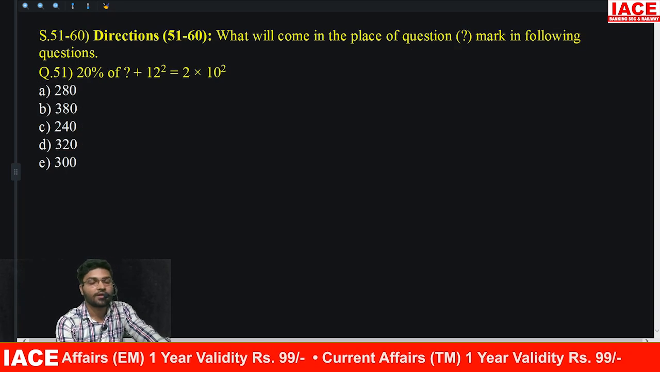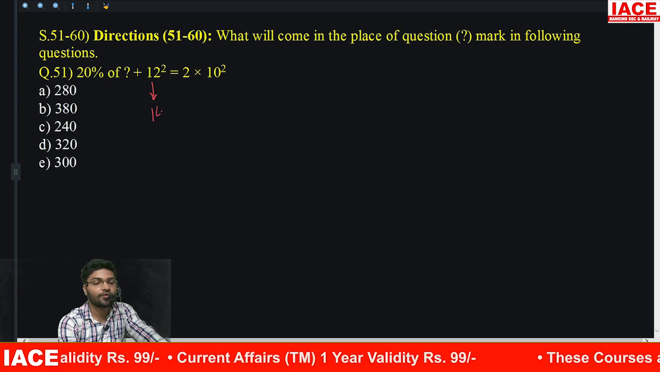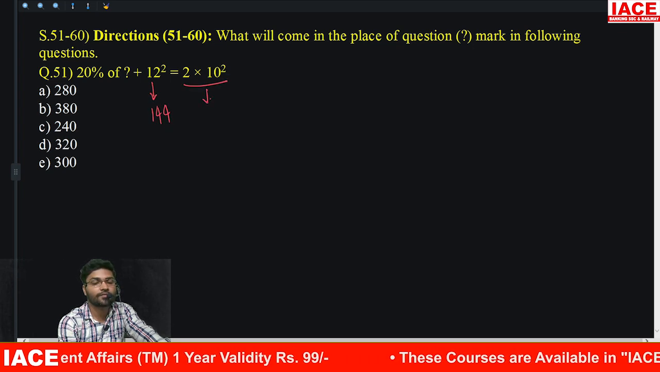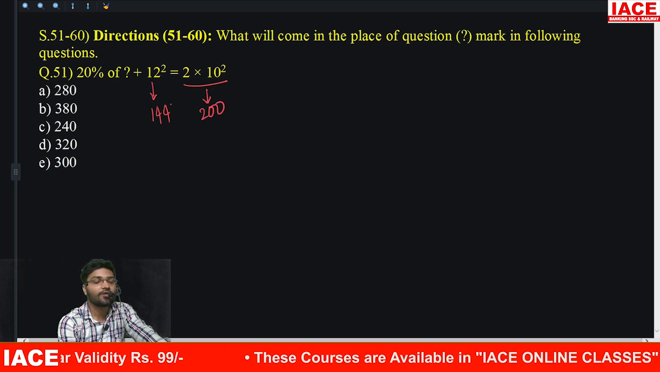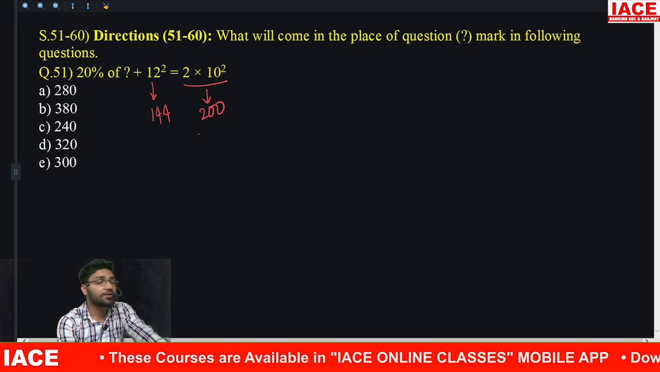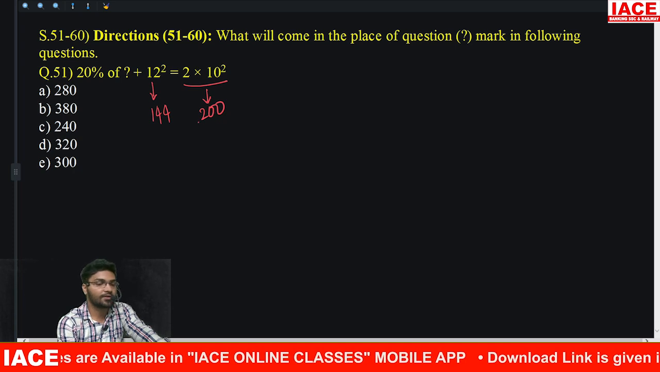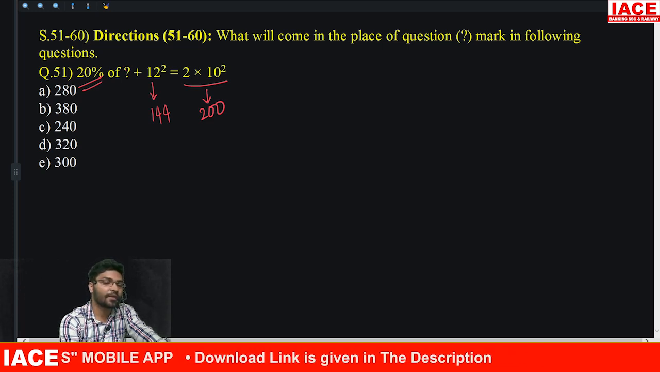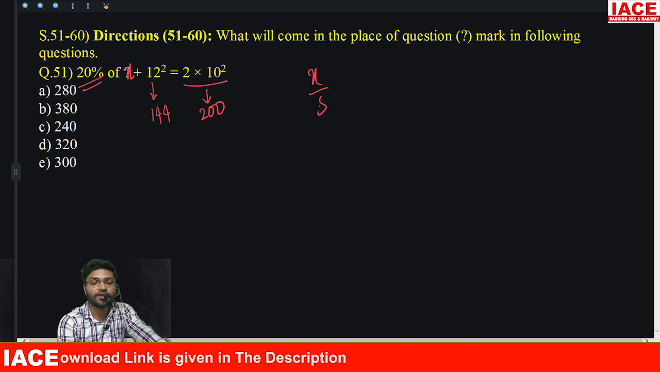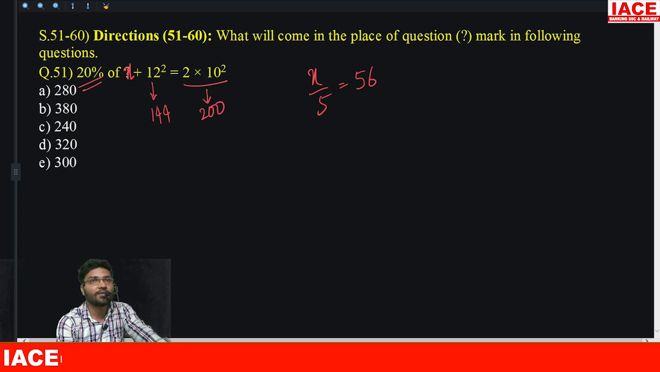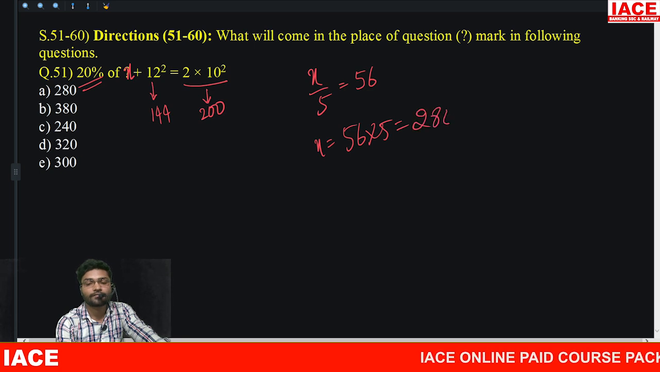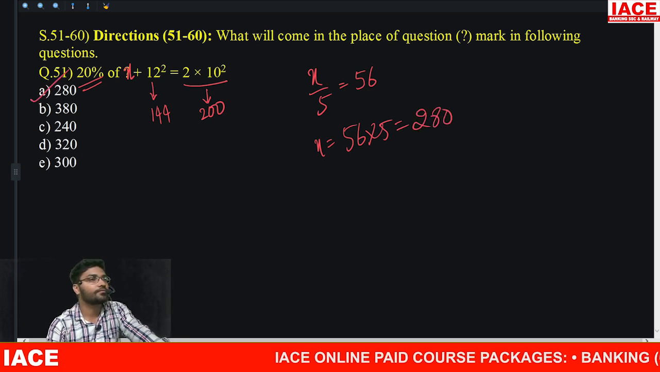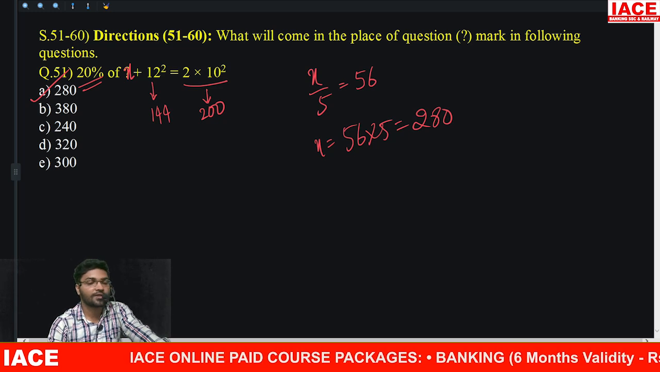20% of x. This is 12 square. 12 square is how much? 144. 2 into 12 square is how much? 200. 200 subtract 144 is 56. 20% is 1/5. So if I say this is some x, x by 5 is equal to 200 minus 144, which is 56. So x will be 5 times 56. How much is 5 times 56? 280. Option A is the correct answer.